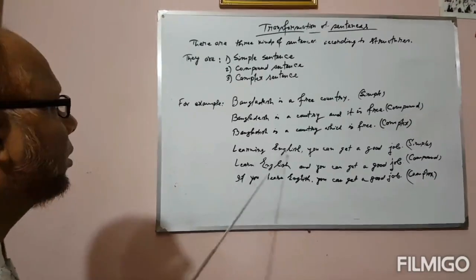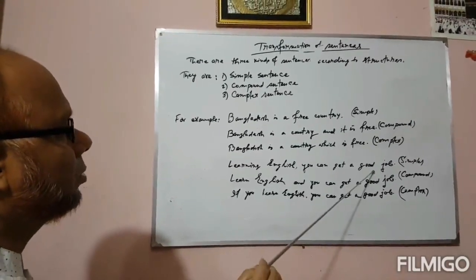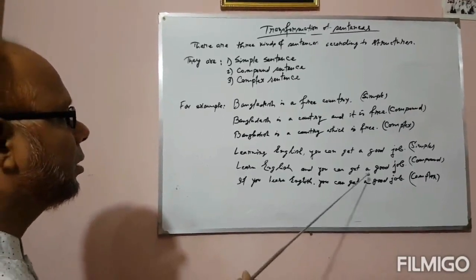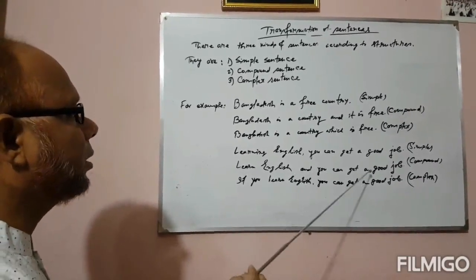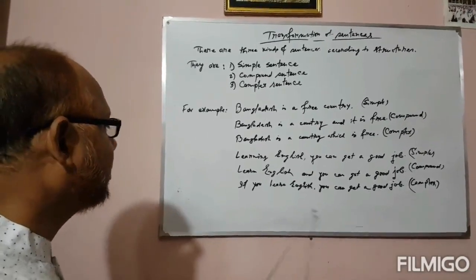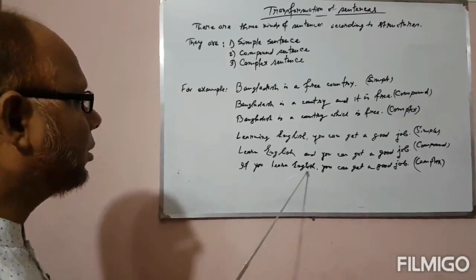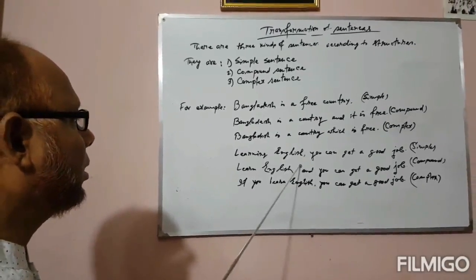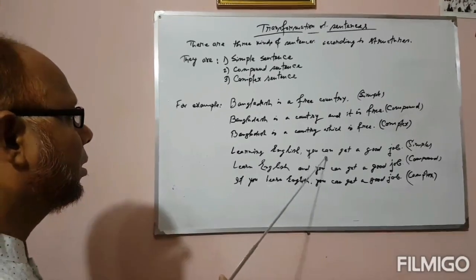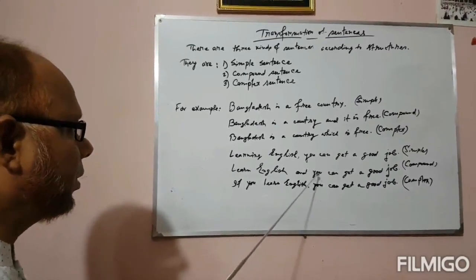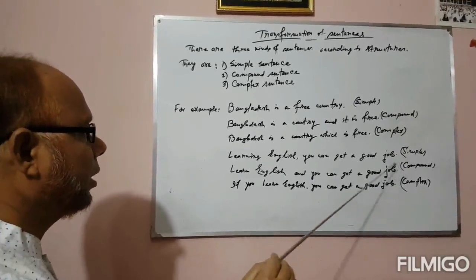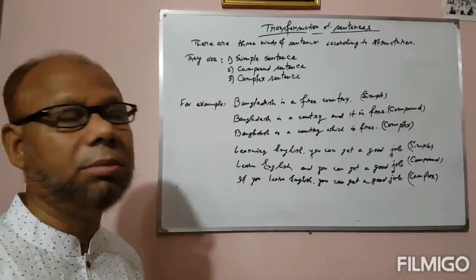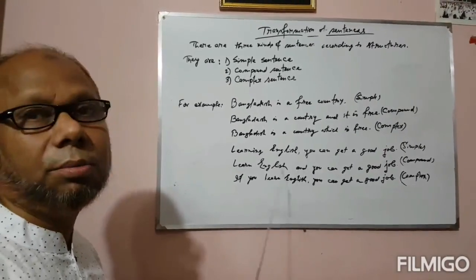Again, learning English, you can get a good job, is a simple sentence. Learn English and you can get a good job, is a compound sentence. And if you learn English, you can get a good job, is a complex sentence. The 3 sentences are different in their names and in their form, but all the 3 sentences have the same meaning, and this is the main characteristic of transformational sentences.